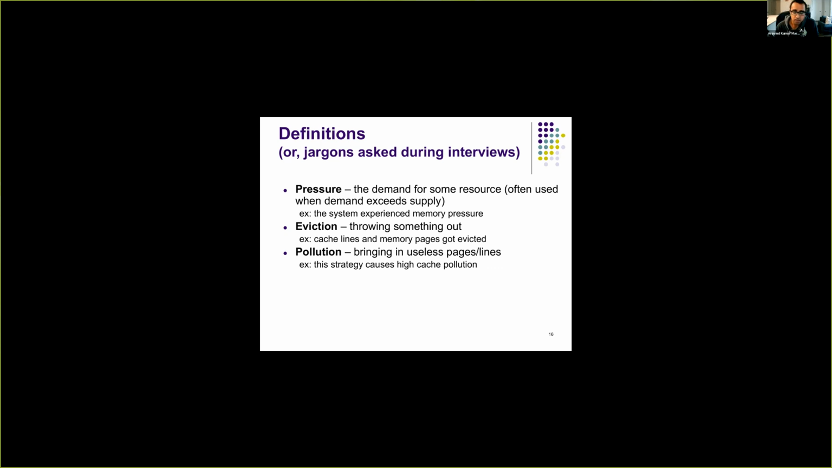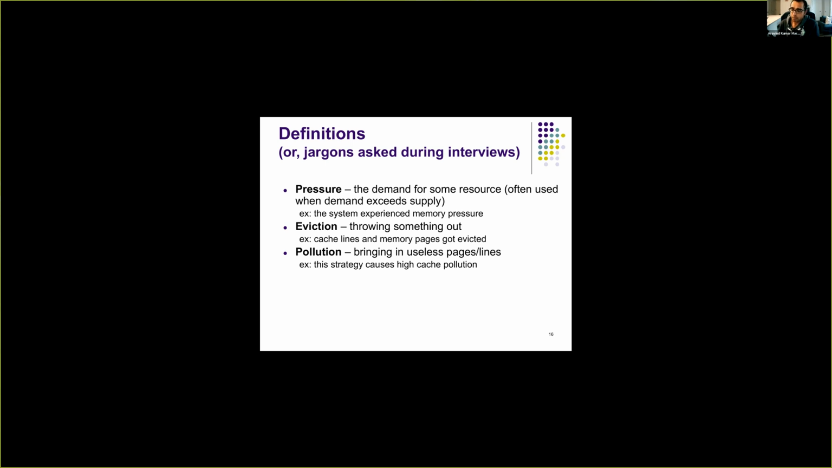The first is pressure. Pressure is just a demand for some resource. For instance, when somebody says memory pressure, that means there is a high demand for memory. Eviction means throwing something out. Page eviction means taking a page away from the physical memory and putting it onto the disk. That's called eviction.